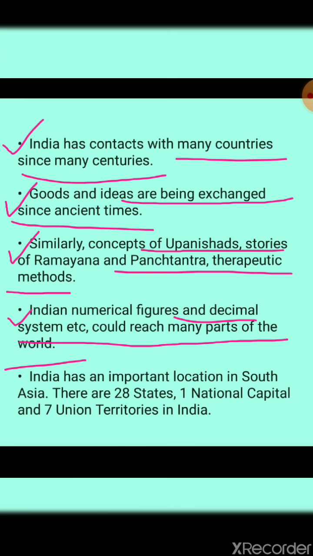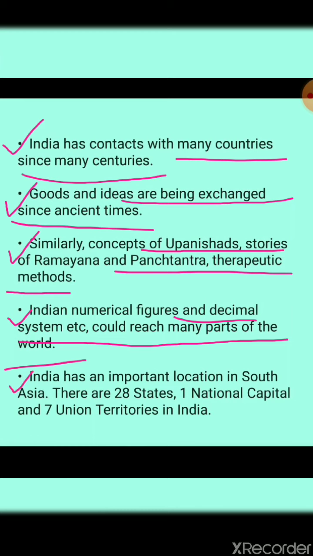Because India has a very strategic location, we were able to exchange not only goods but even ideas. These, the numerical figures and the decimal system, were invented by India, and because of this strategic location, they were able to reach parts of the world.